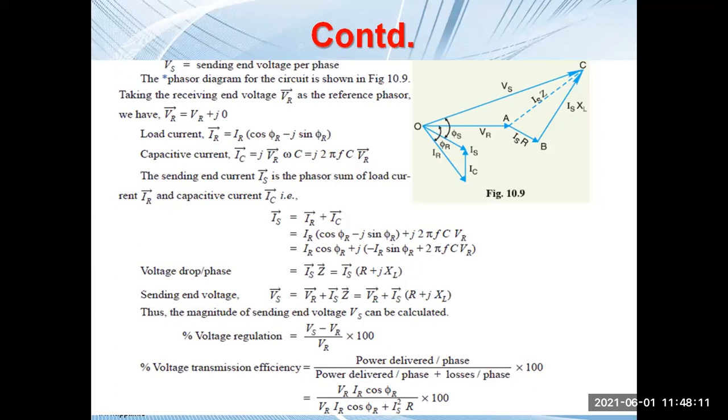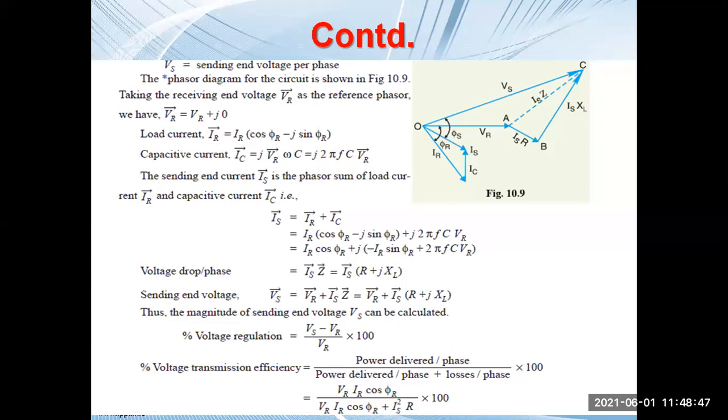So you see, VS is the sending end voltage per phase. And VR is the reference phasor, so VR plus j0. Now load current IR will be equal to IR into cos phi R minus j sin phi R, because of the power factor. Now IC equals j VR omega C. Omega is 2 pi f, so j 2 pi f C VR. Now we know that IS equals IR plus IC. So we'll substitute all these things.